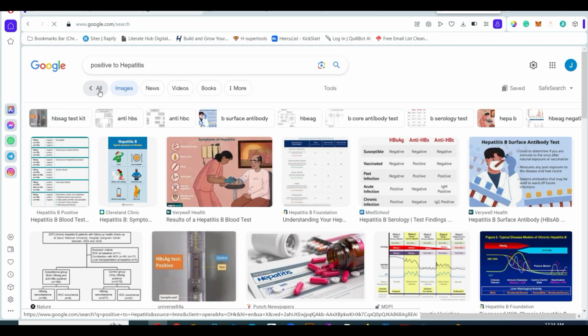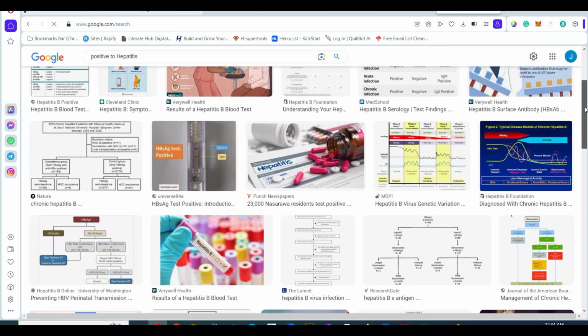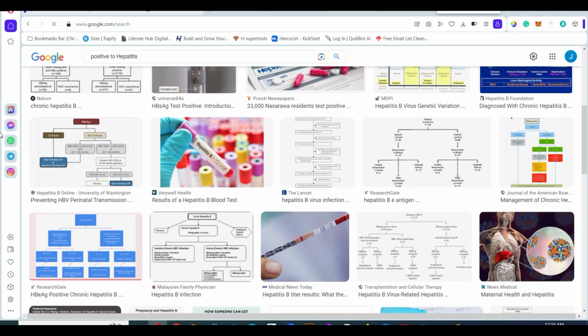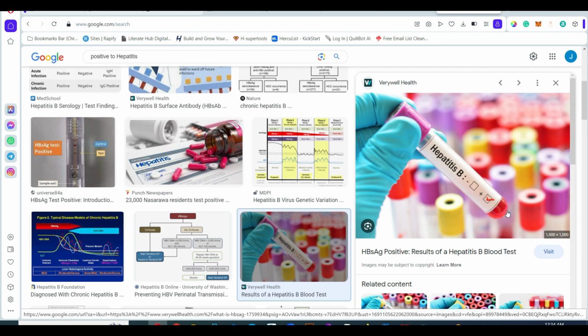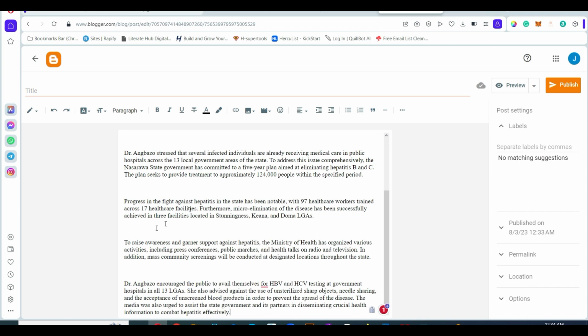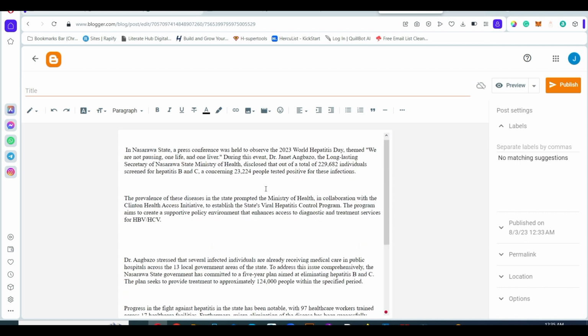Once you click on image, you will see images that you can use free here. Okay, now you can use this, copy image. You can save, but I'm using Opera browser, so I can actually copy.